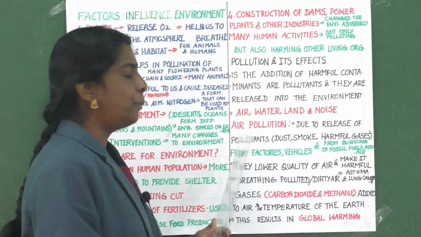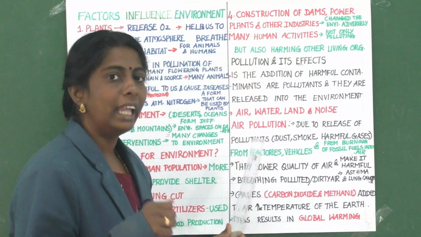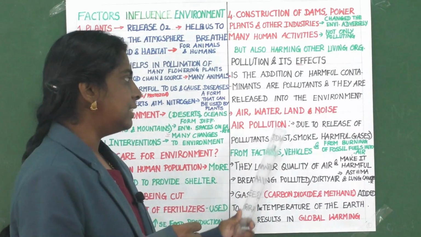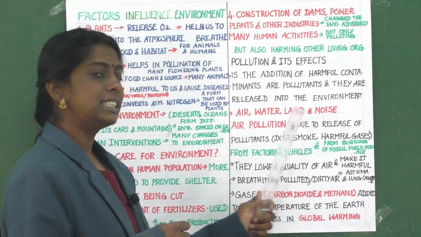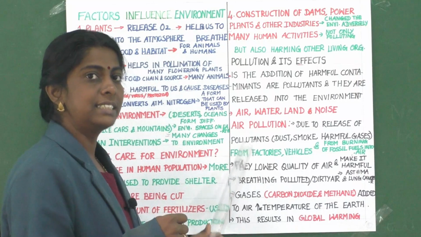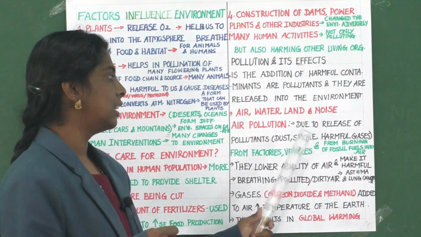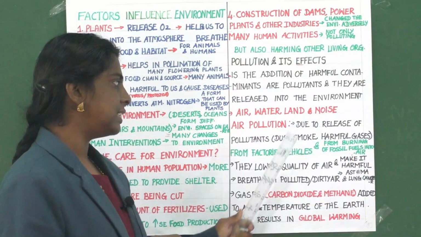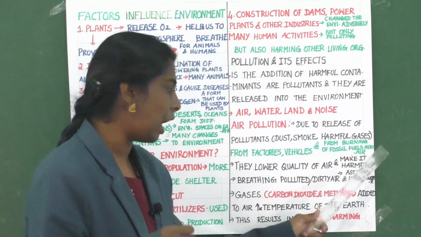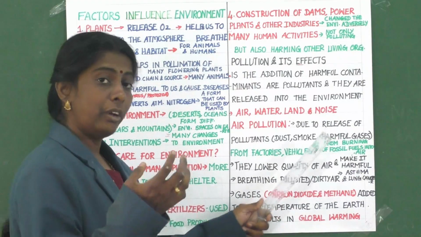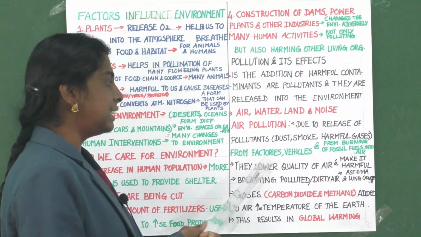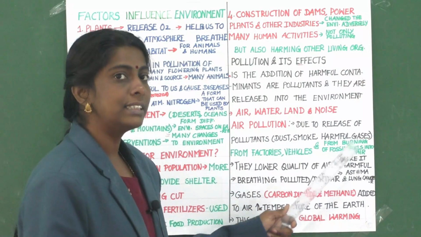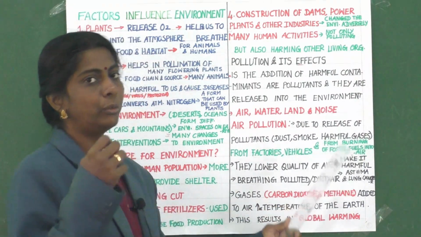First is air pollution. What is air pollution? It is due to release of pollutants like dust, smoke and harmful gases. They are released from factories, vehicles and from burning fossil fuels into the air.